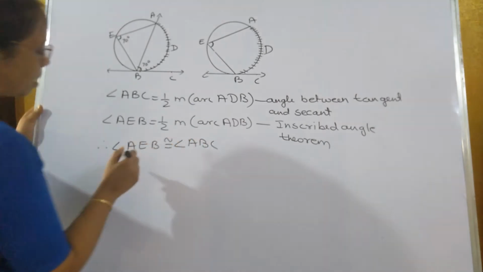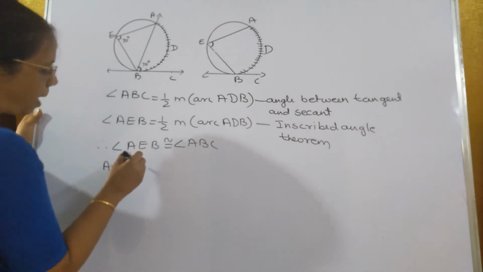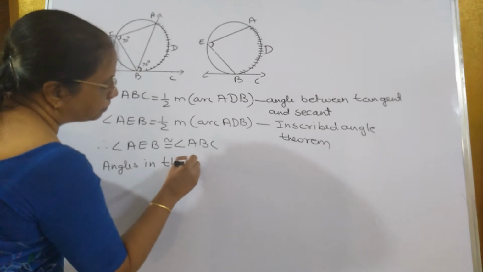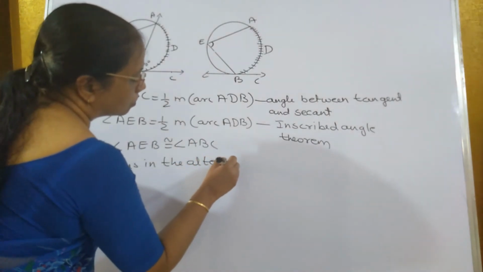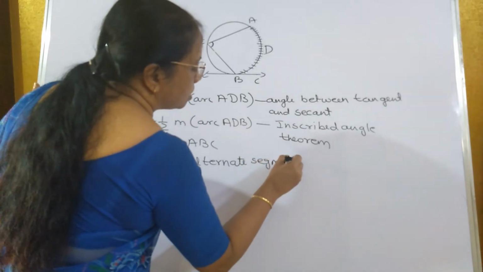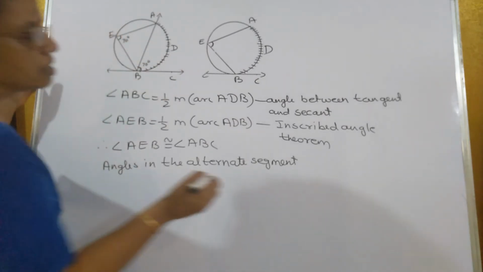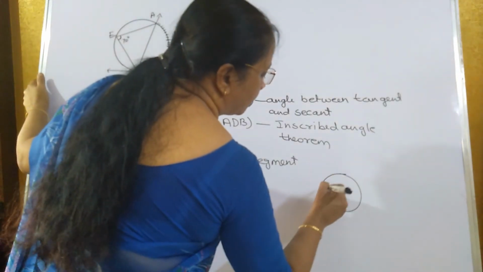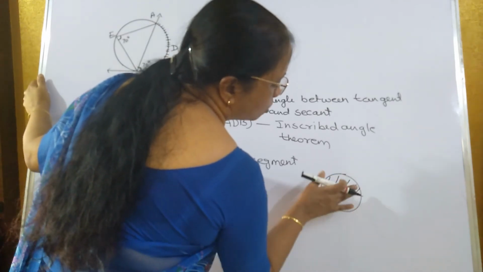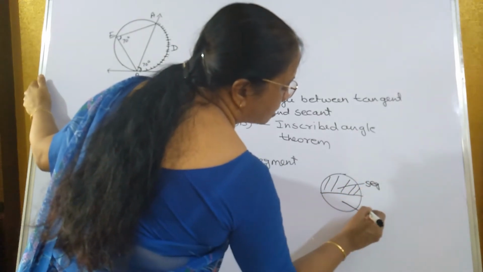What is this theorem known as? The theorem is known as angles in the alternate segment, angles of the alternate segment. What is the meaning of this? That one angle is on this side and one angle is on this side. If I draw a circle and I draw a chord or a secant, then it divides the circle into two segments. This whole area is known as segment. So this is the major segment, and this is the minor segment.